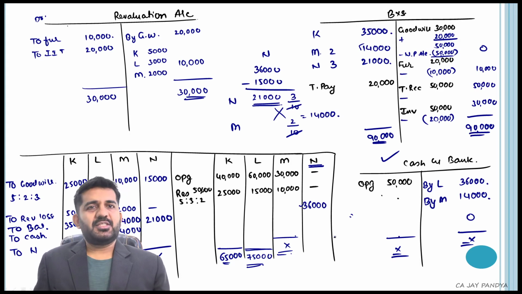For other questions, you can tick mark just the points, what is the particular journal entry in a particular case, how to value the goodwill in different cases. You can just tick mark and try not to solve the full question, but see only that particular point. But once you find this type of point whereby you can cover more than one topic in one question, you should always revise fully. So after illustration number 4, let us go to illustration number 5.